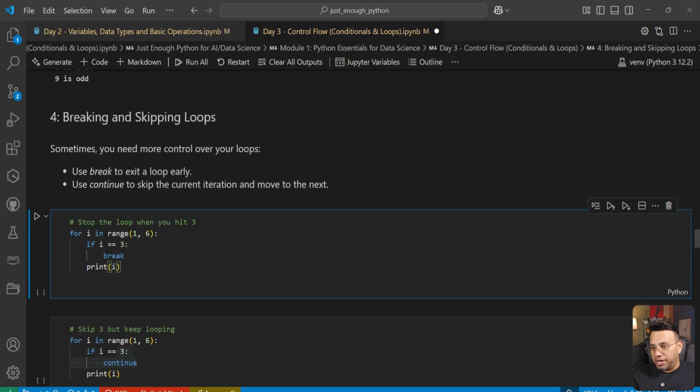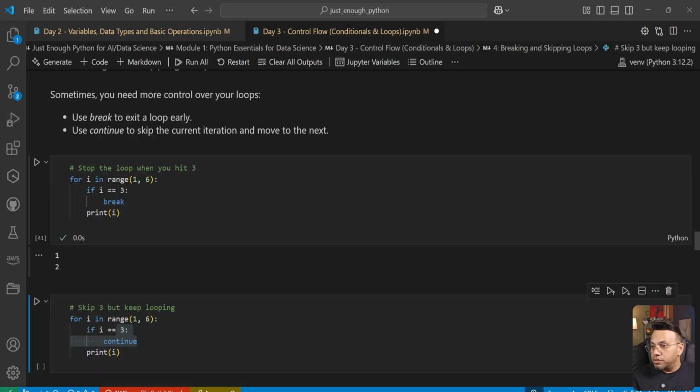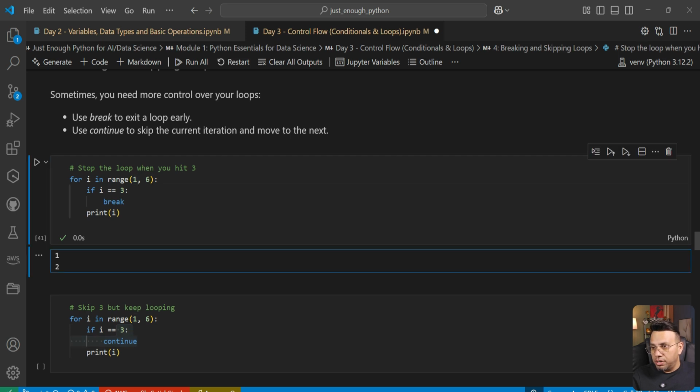So we have again a for loop starting from 1 till 5, not 6. Okay. And we are saying that if i is equal to 3, we break. So what would be the output? We're starting with 1. We printed 1. Then we printed 2. And then the moment i becomes 3, we break out of the loop and we stop the iteration. That's the use of break.